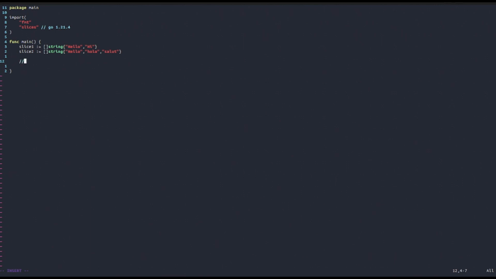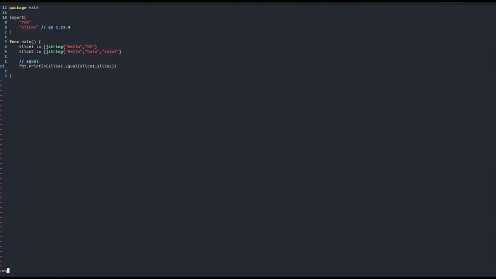In the slices package, you have a function called equal, and we can use it as follows. We will print it. The syntax is the following. First of all, we write slices, which is the package in which the equal function is located. Then we say equal, and then we pass in the two slices that we want to compare, in this case slice 1 and slice 2.